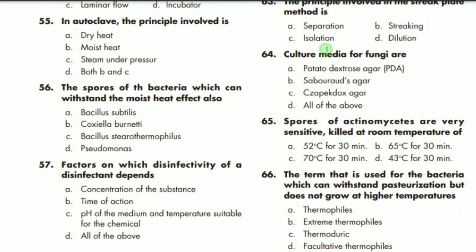MCQ number 64 says: the culture media for fungi. For fungi, the culture medium is Sabouraud dextrose agar. D is the correct option. All types of media are actually for the culture of fungi.